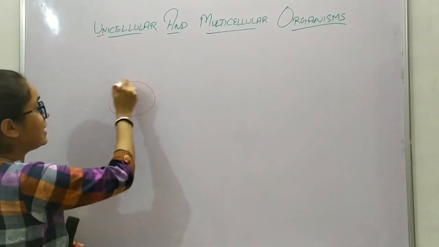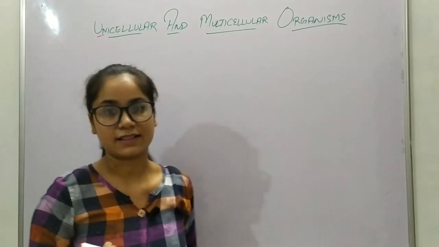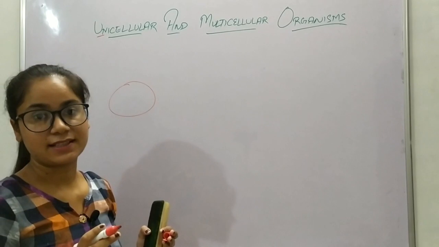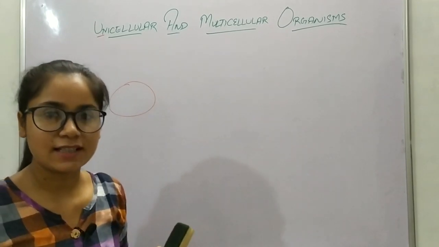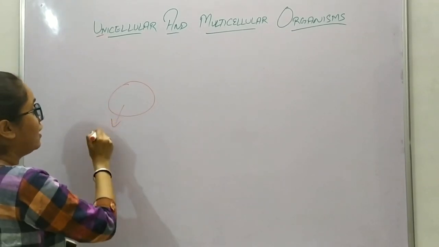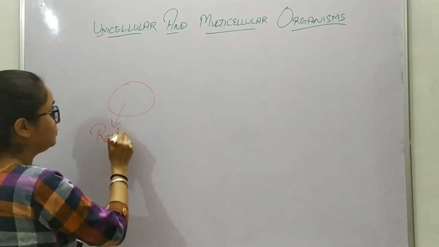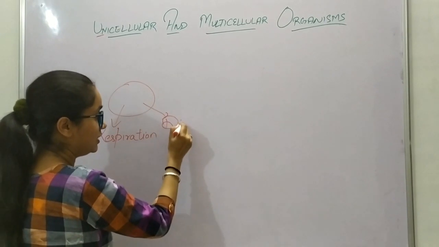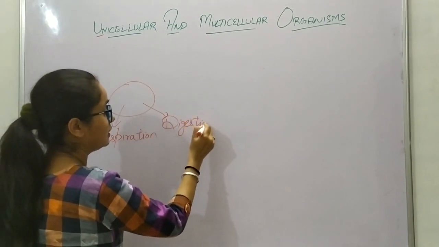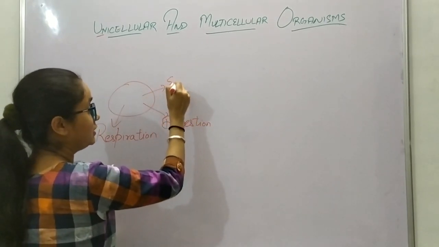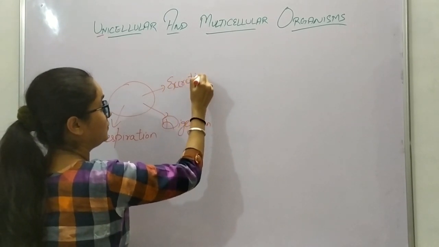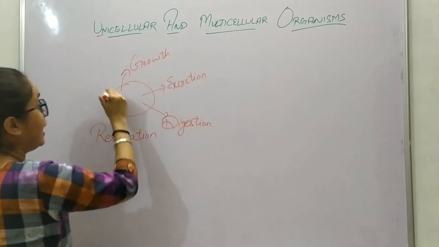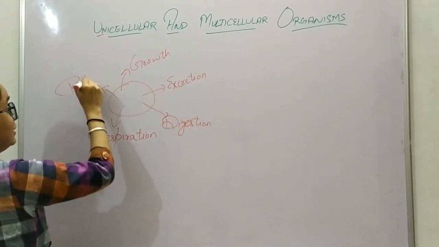Let us say this is a single cell of the unicellular organism. So this single cell would perform all the life processes, and what are those life processes? Those are respiration, digestion, excretion, growth and reproduction.